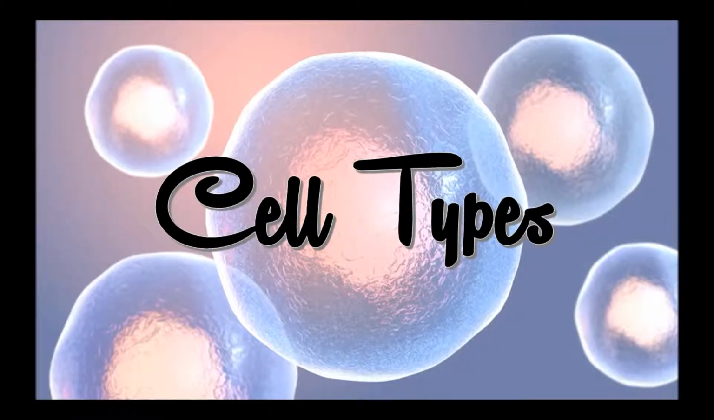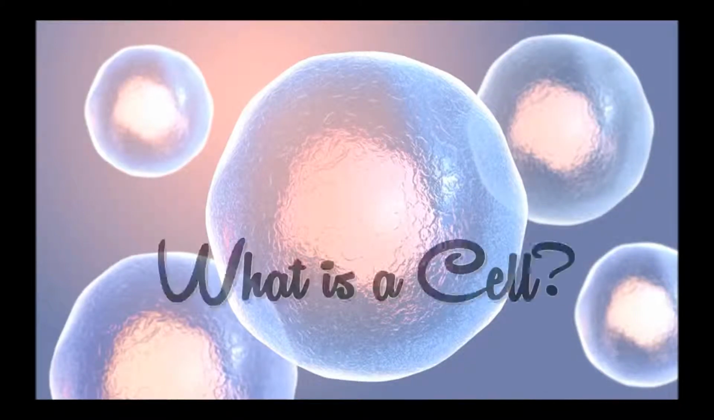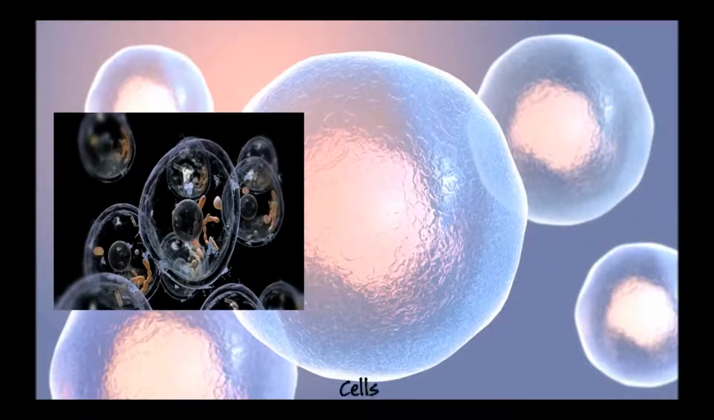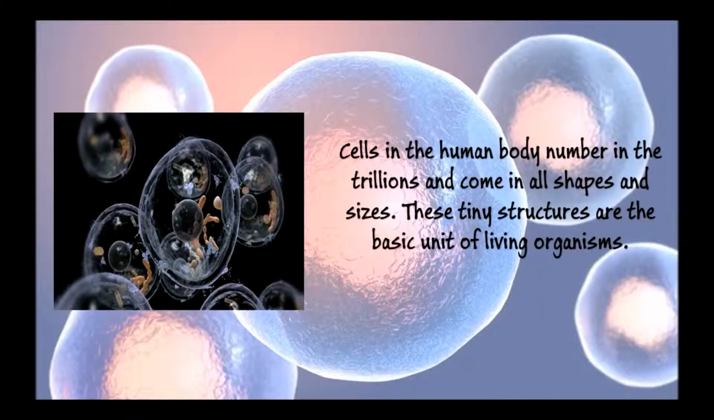But before we proceed to the different types of cell, let's define cell. So, what is a cell? Cells in the human body number in the trillions and come in all shapes and sizes. These tiny structures are the basic unit of living organisms. Cells comprise tissues, tissues comprise organs, organs form organ systems, and organ systems work together.